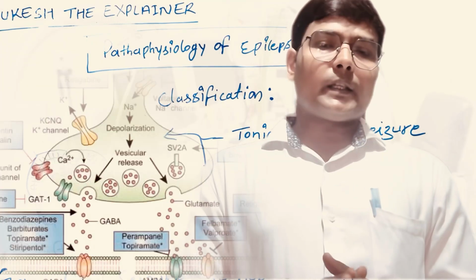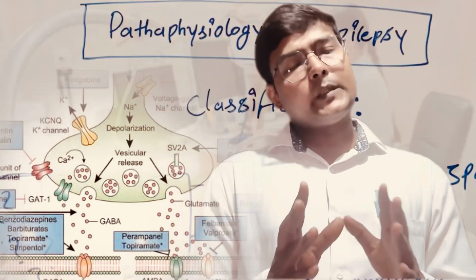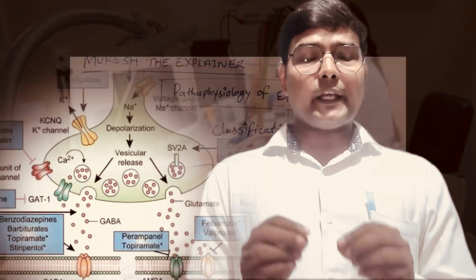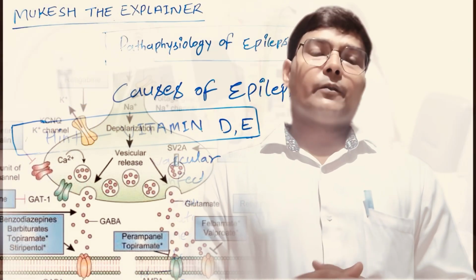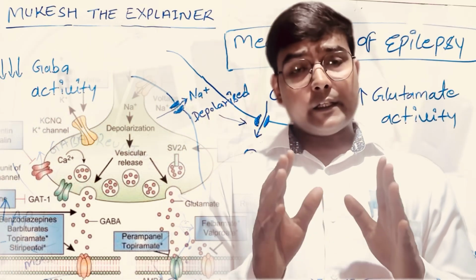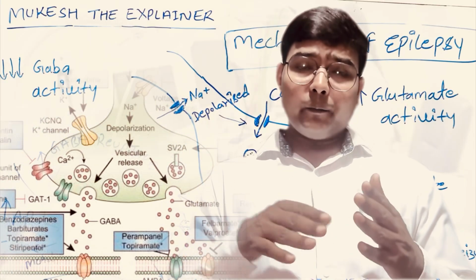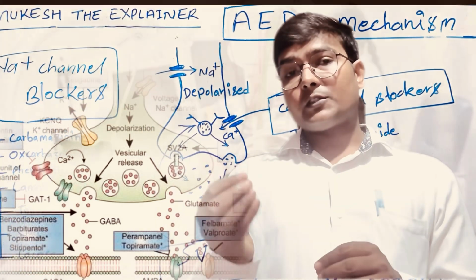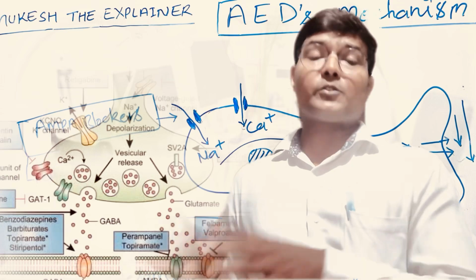Friends, one receptor is also very common, the SV2A receptor, that is, the synaptic vesicle 2A type receptor, which is responsible for the movement of the vesicles towards the presynapse, and that fires and attaches with the postsynapse.